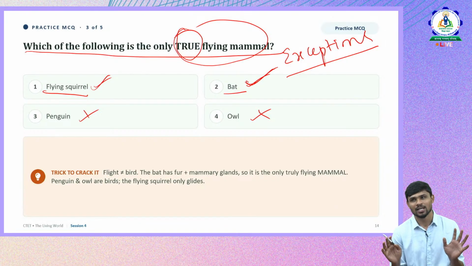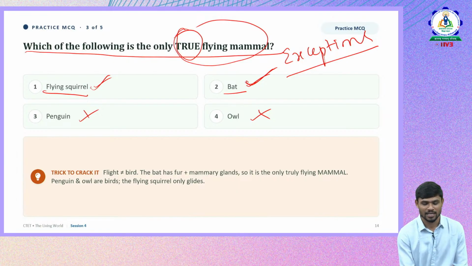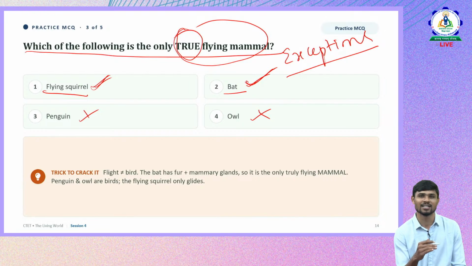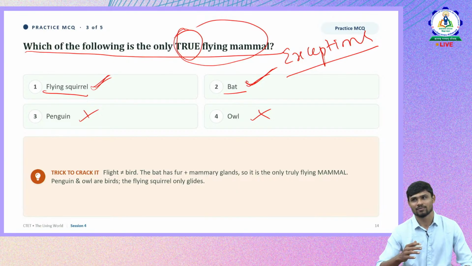The bat uses its wings to fly higher and fly in different directions, whereas the flying squirrel just glides. It doesn't fly, it just glides. You might know paragliding, right? You just have a wing-like flap and keep going, that's all. If you ever saw a flying squirrel, it is not flying, it is gliding.